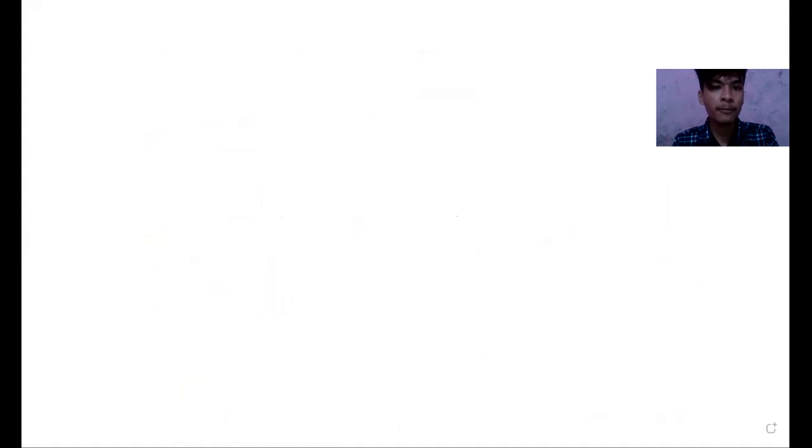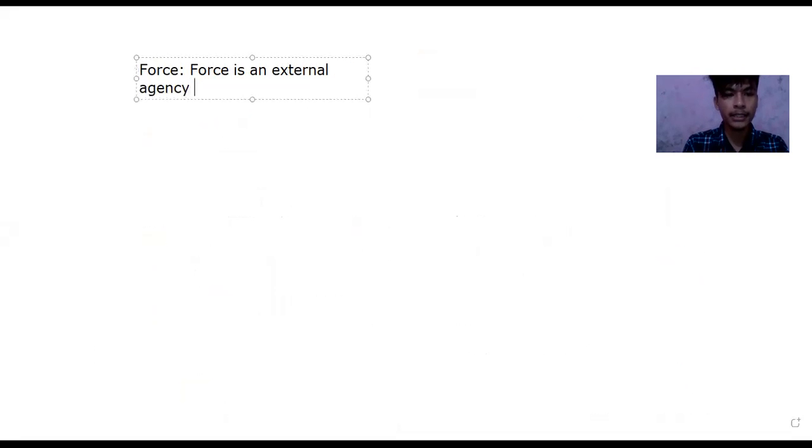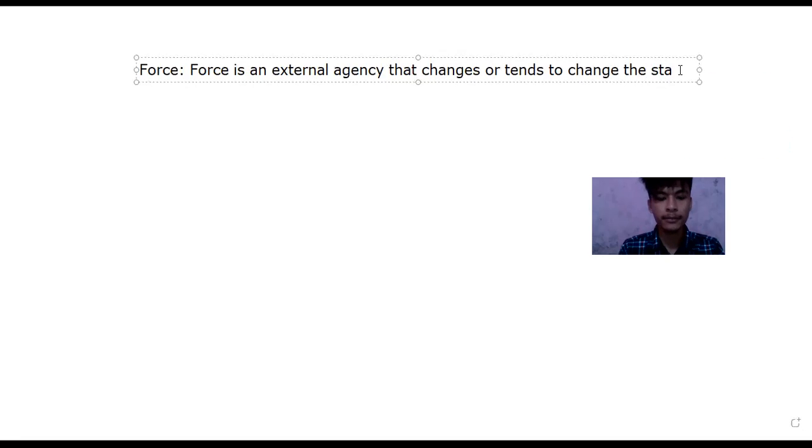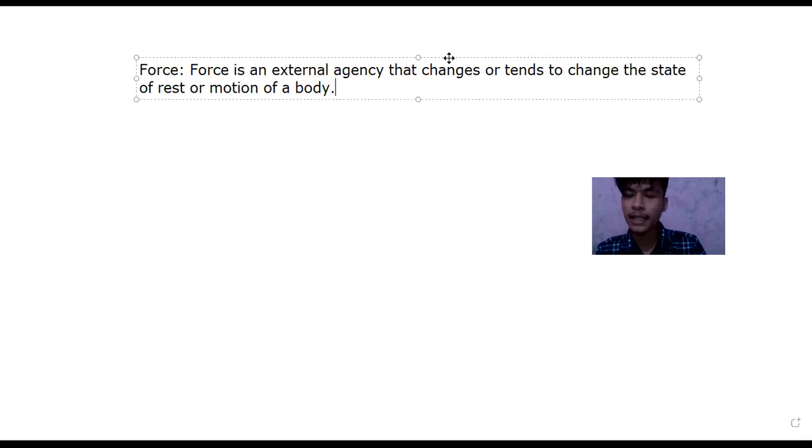And in another form, which we have learned in our level, force is an external agency that changes or tends to change the state of rest or motion of a body. Okay, the definition of force. Force is an external agency, other words are the same as that of the book.